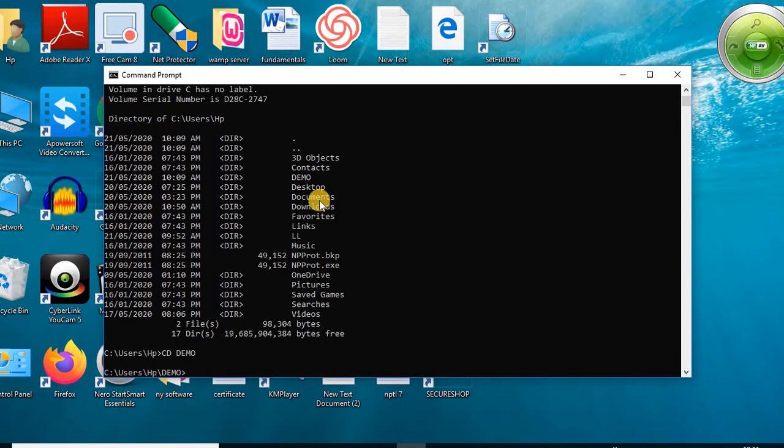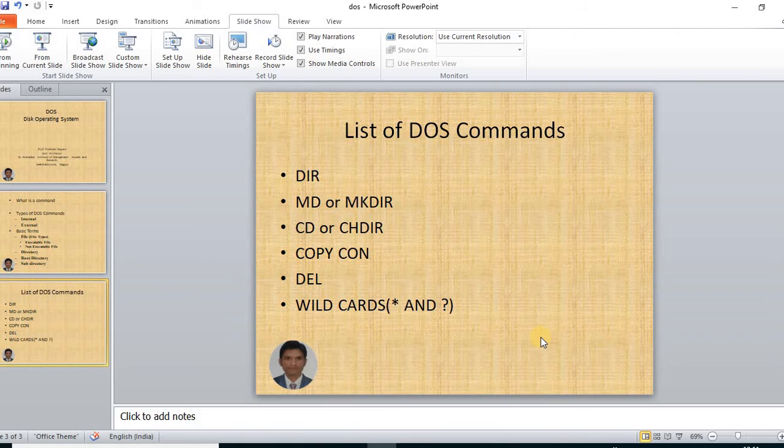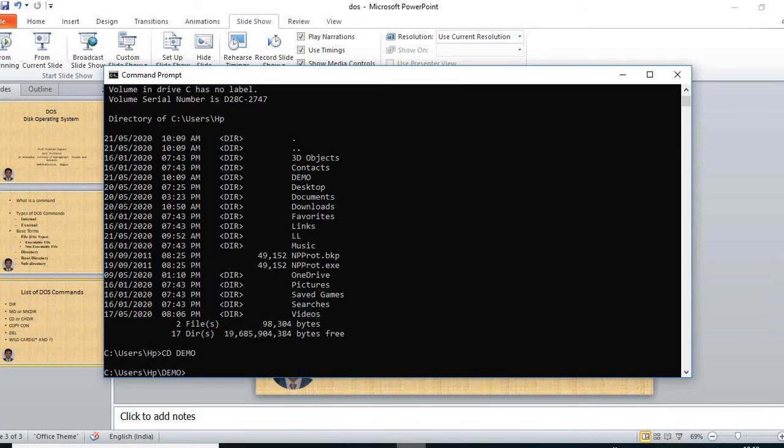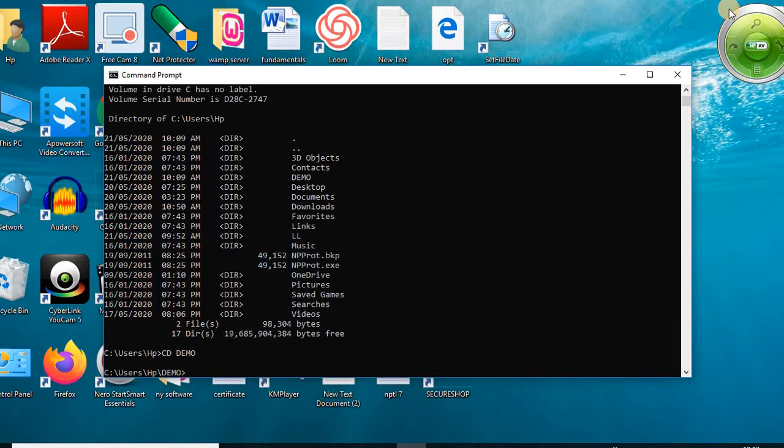Now the next command is our copycon command. So the copycon command is used to create a file. Here you can use the command copycon to create the file.